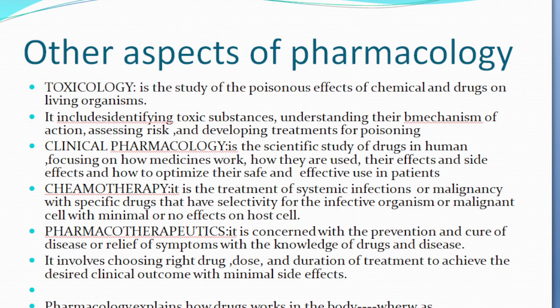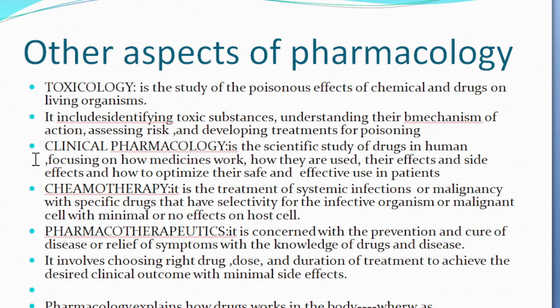Okay, so not only do we study the effects of poisons, we can also identify the toxic substance and its mechanism of action, and we need to identify the complications of that particular toxic substance, and we need to develop the treatment for those poisonous effects. So we can identify the toxic substance, identify the mechanism of action, assess the risk, and find the treatment for the poisonous drug.